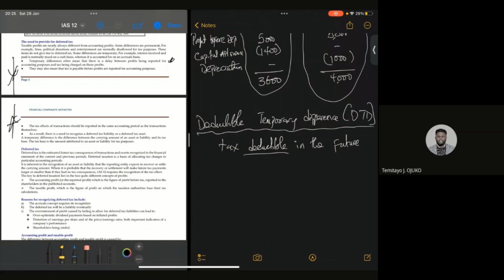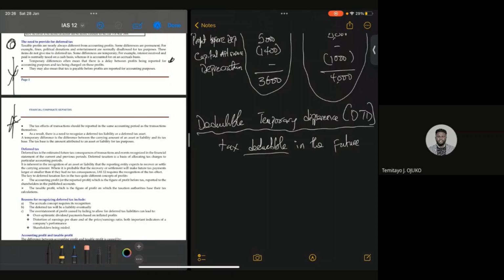Okay, let's go back a bit up. Now, taxable profits are nearly always different from accounting profit. Some differences are permanent. I've explained all these. For example, fines, political donation, entertainment are normally disallowed for tax purposes. Now, these items do not give rise to deferred tax. I mentioned that initially. Taxable permanent difference does not give rise to deferred tax. Please take note of that.